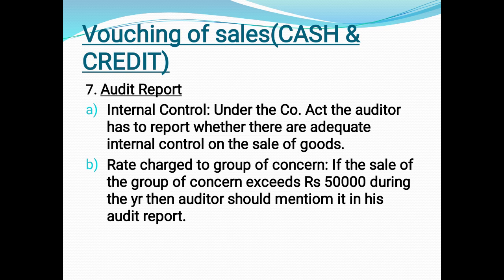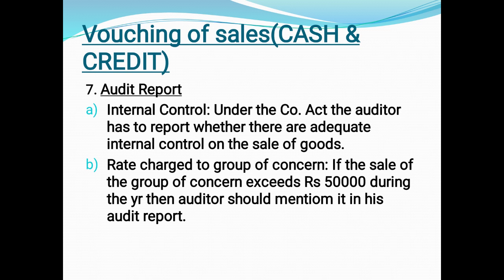First he has to mention about the internal control. Under the Companies Act, the auditor has to report whether there is adequate internal control on the sale of goods. Okay, so internal control, what are the compliances of the company, what it is following. So he has to see whether the internal control is being implied properly regarding the sale of goods or no. So he has to check it.